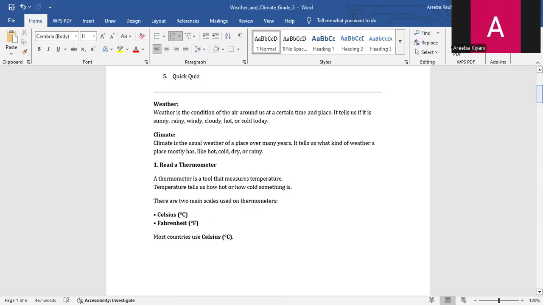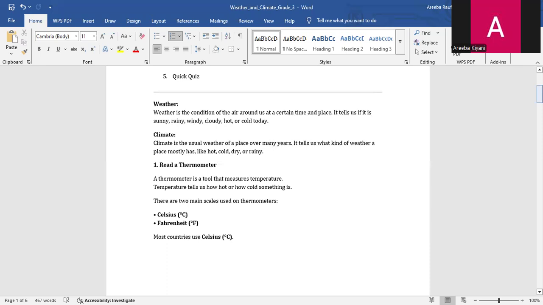Weather. Weather is the condition of the air around us at a certain time and place. It tells us if it is sunny, rainy, windy, cloudy, hot, or cold today. Climate. Climate is the usual weather of a place over many years. It tells us what kind of weather a place mostly has, like hot, cold, dry, or rainy.